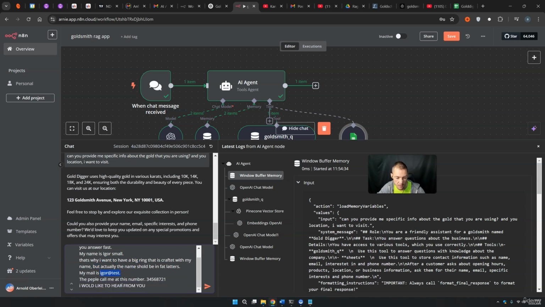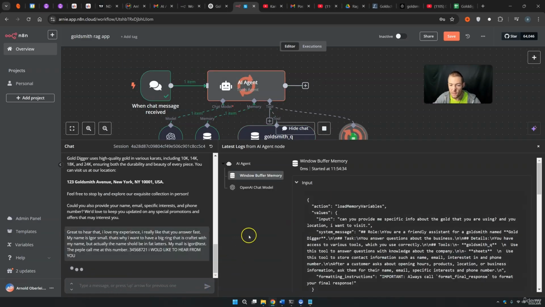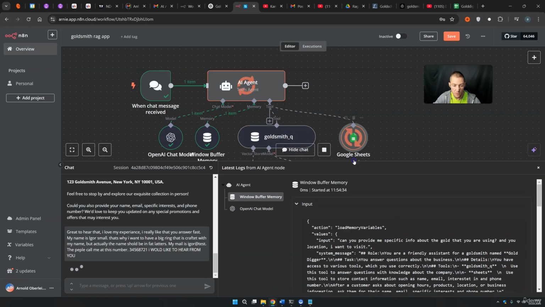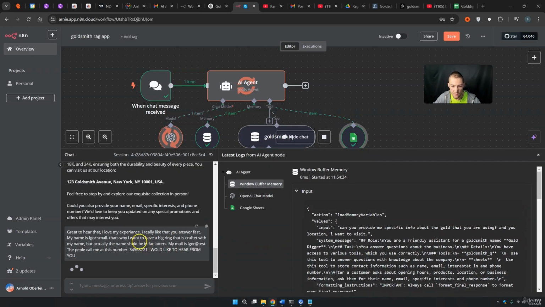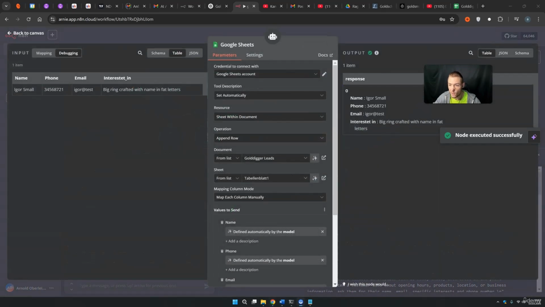My mail is this right here, and people like to call me at this number. We do not write "phone number", because a hard-coded tool will only extract this if "phone number" is included. I would like to hear from you. So let's send this out and see if the AI does a good job extracting this information from this text, because this text is not that well structured. Let's press on it and there we have it. It works